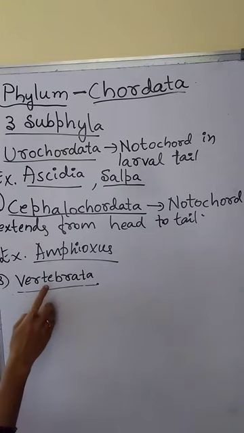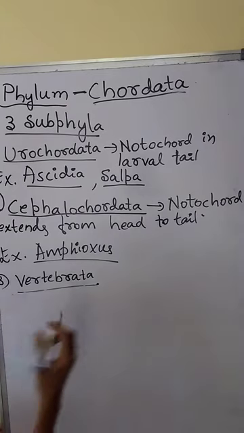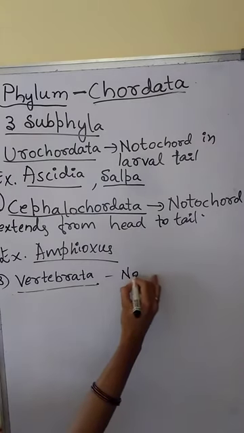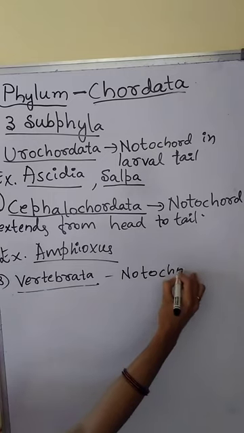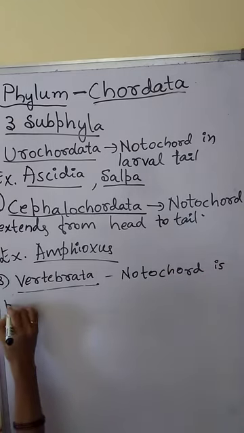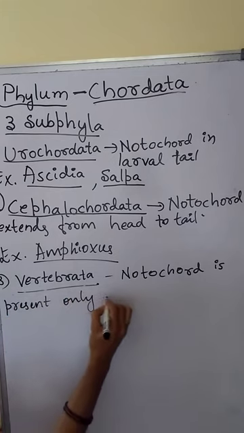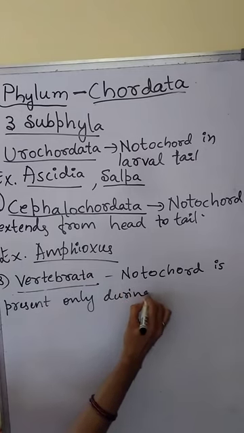In vertebrates, notochord is present only during embryonic stage.